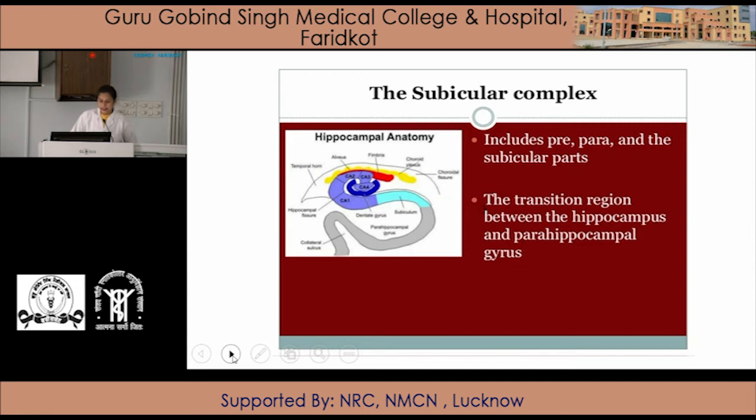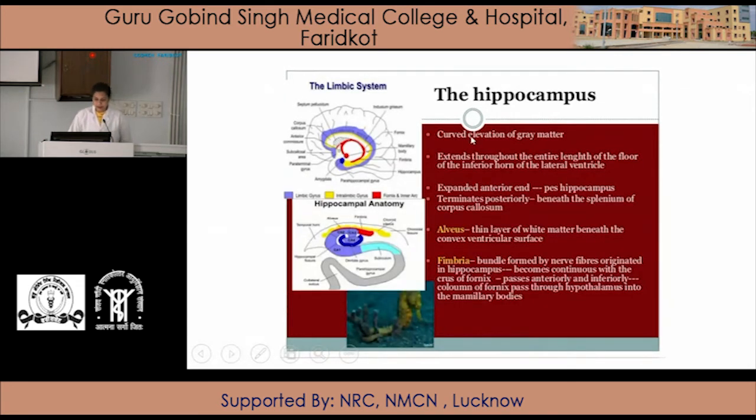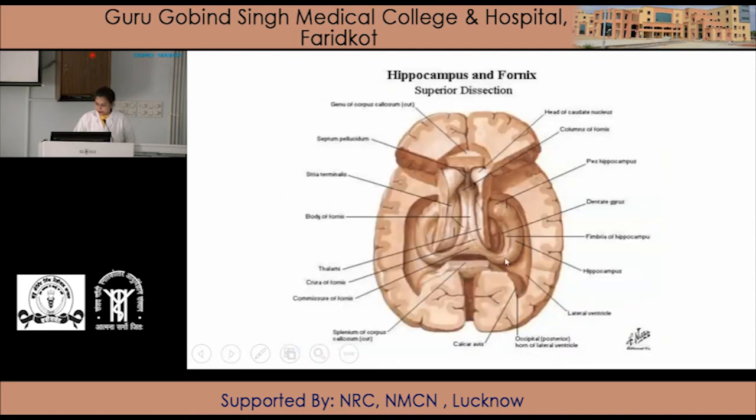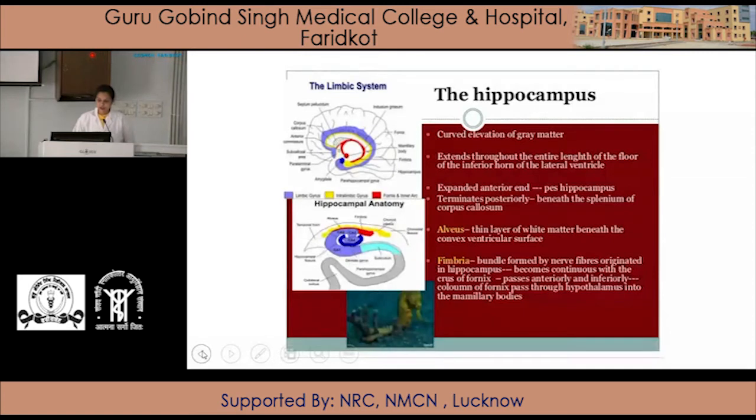Next is the hippocampus. What is the hippocampus? It is a curved elevation of the gray matter. Here is the hippocampus. Here is the dentate gyrus. So the hippocampus is a curved elevation of gray matter extending throughout the entire length of the floor of the inferior horn of the lateral ventricle. Its expanded anterior end is known as the pes hippocampus, and it terminates posteriorly beneath the splenium of the corpus callosum.